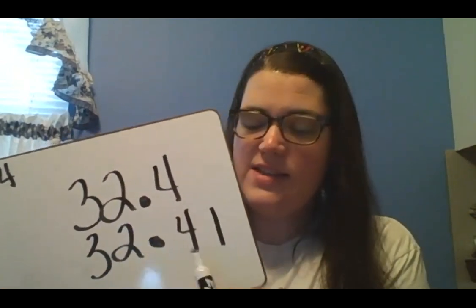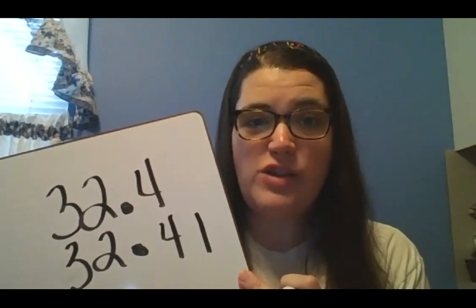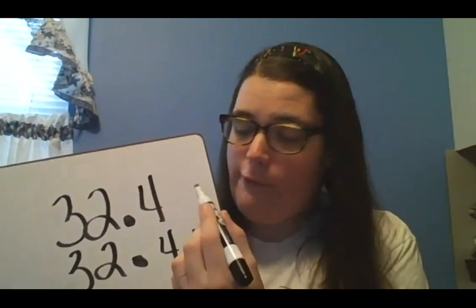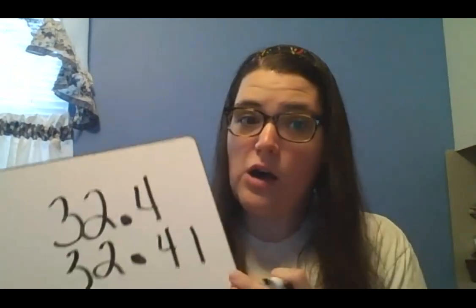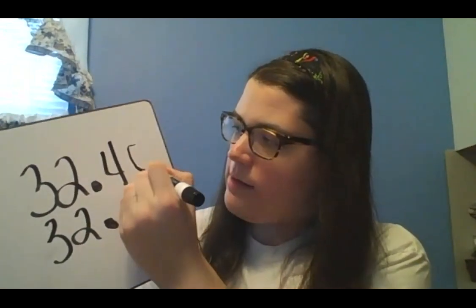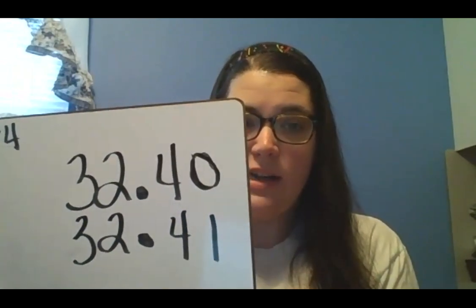So both of these in the tenths place, they're the same. They both have a 4. So now we're going to have to move over to the hundredths place. So over here on this 32.4, there's nothing here, but we know when there's nothing there, we have our imaginary 0. So there's our imaginary 0 in our hundredths place.